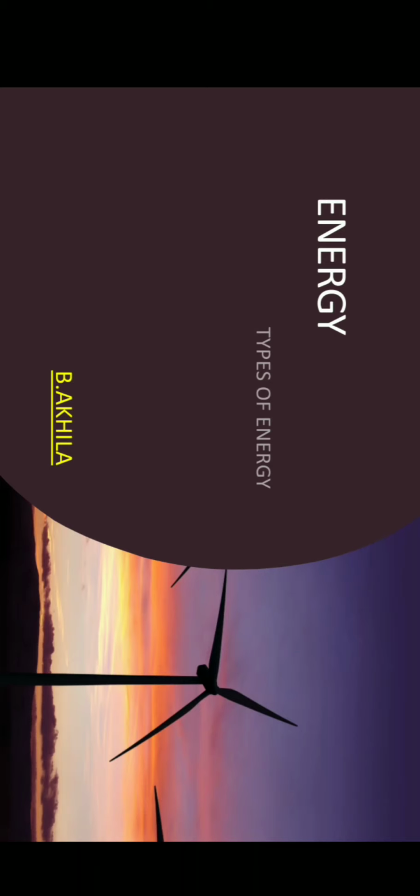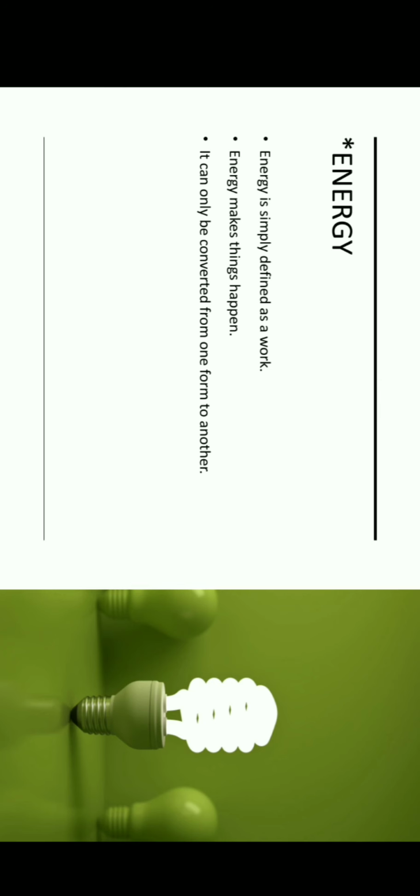Today I am discussing types of energy. First, what is energy? Energy is simply defined as work. Energy makes things happen. Energy is defined as the ability to do work. It can only be converted from one form to another form.